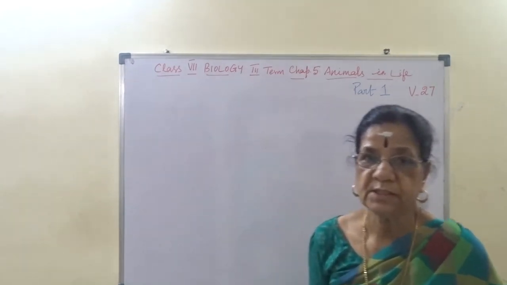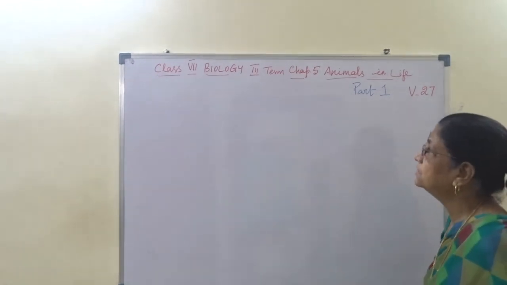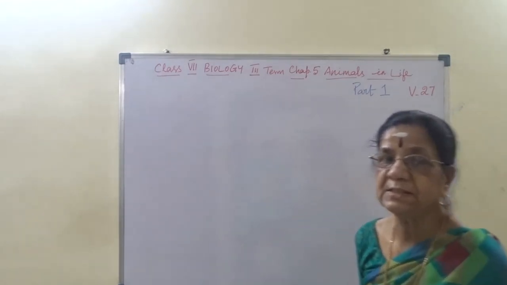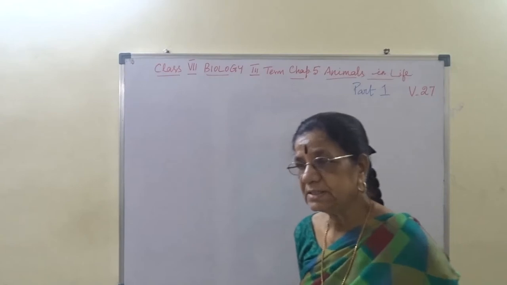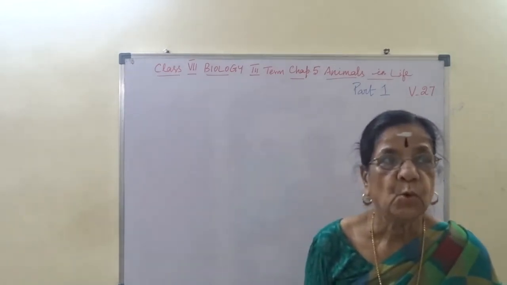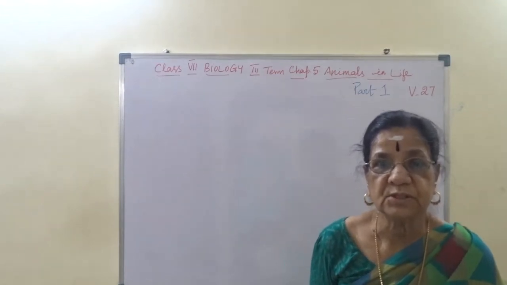Today, we are going to do third term, chapter 5, Animals in Life, or otherwise, animals in our daily life, and in what way they are useful to us.